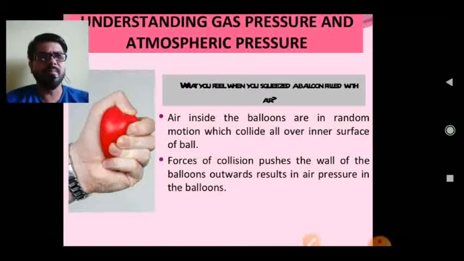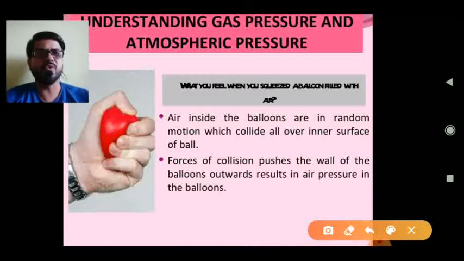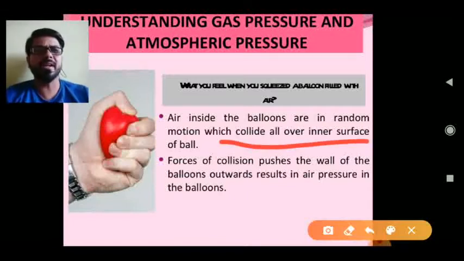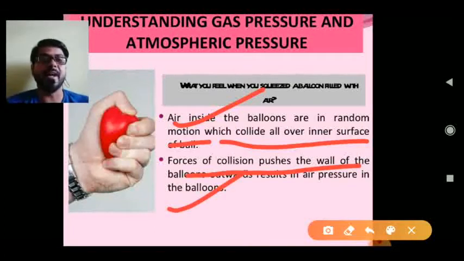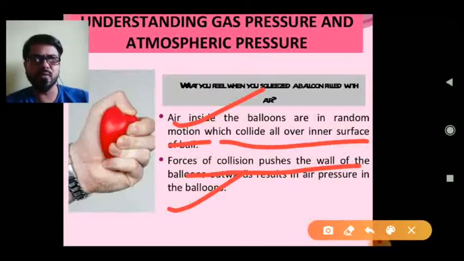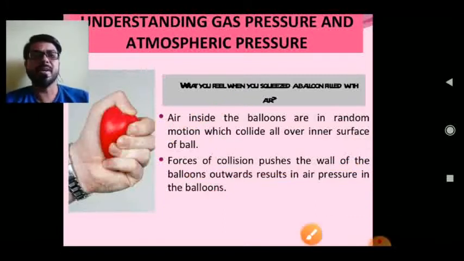Air inside the balloon is in random motion, which collides all over the inner surface of the wall and exerts pressure. The forces of the collision push the wall of the balloon and exert pressure on it. So after filling air into the balloon, the inflation of the balloon shows that air also exerts pressure, or the gaseous form of a material also exerts pressure.